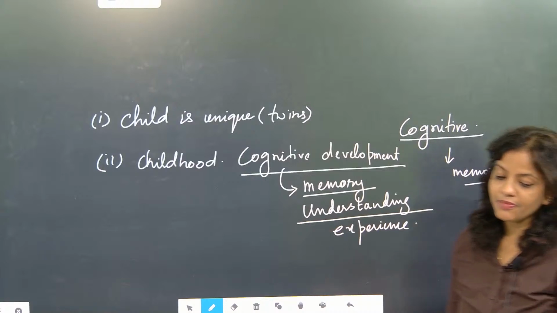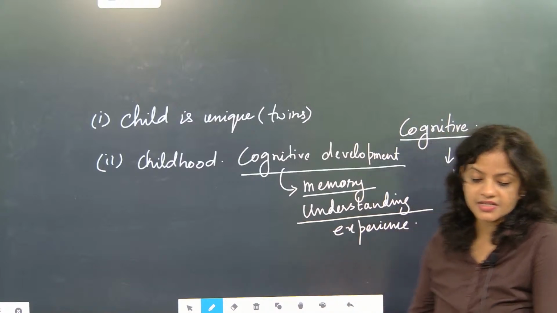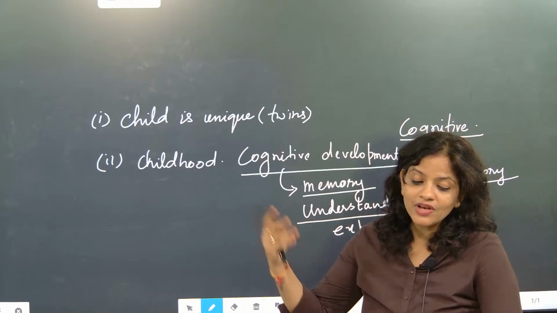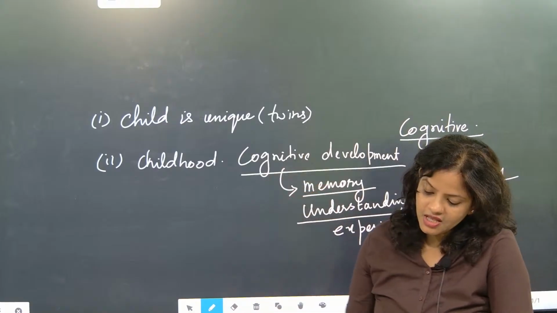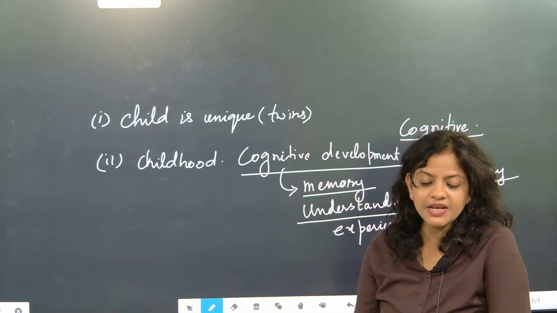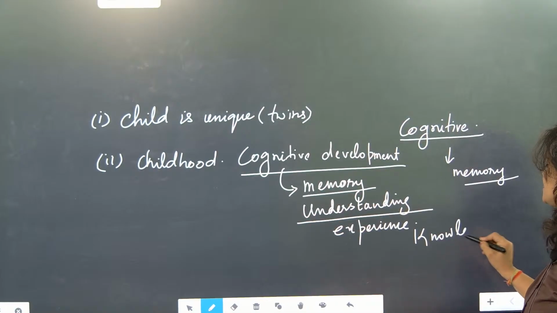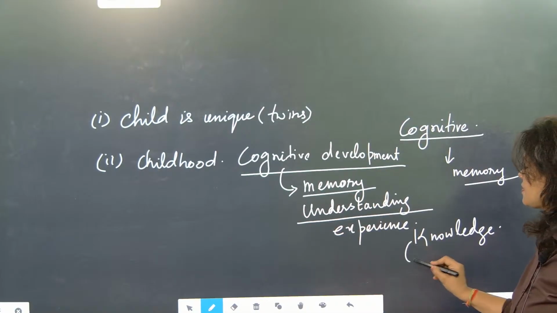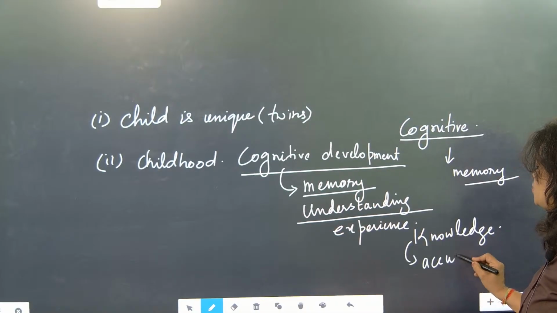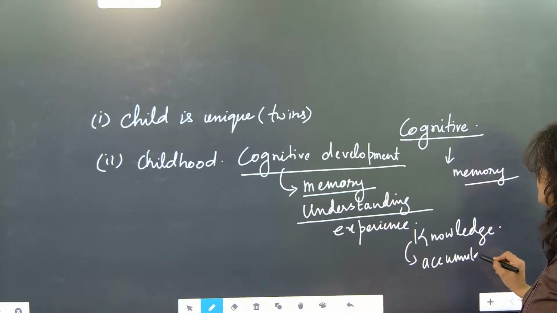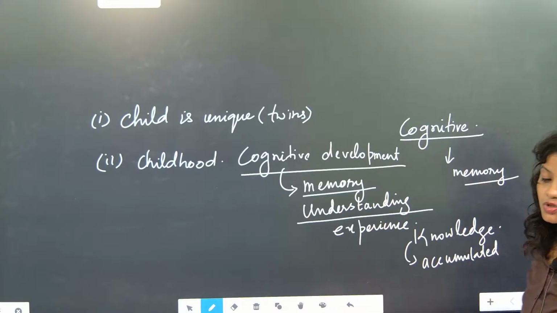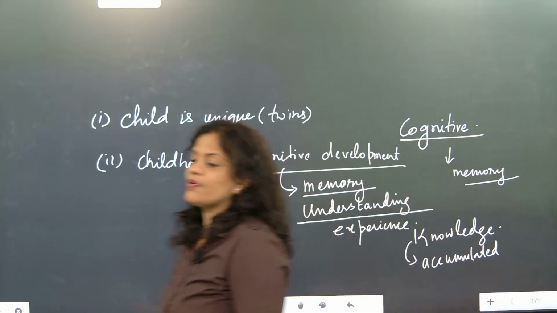And with this understanding, you will generate experience. Correct? With memory, you generated understanding and then you will have experience. Understood or not? Now, this experience will be accumulated as knowledge. So this will become your perfect knowledge.